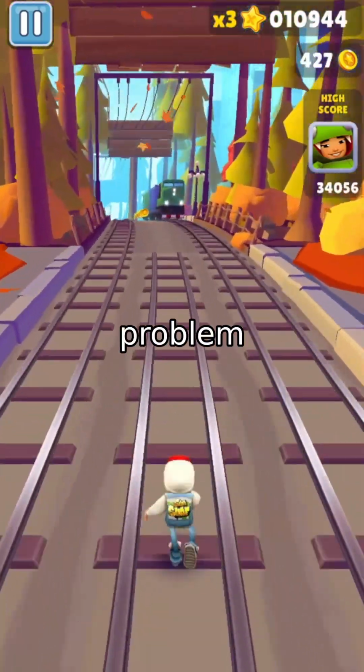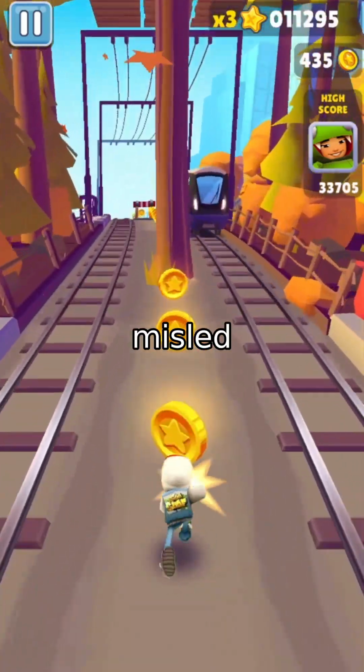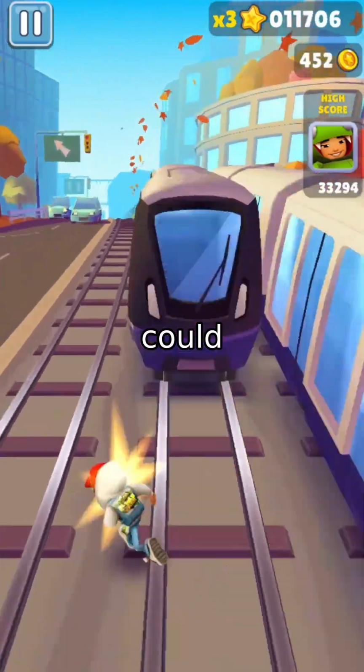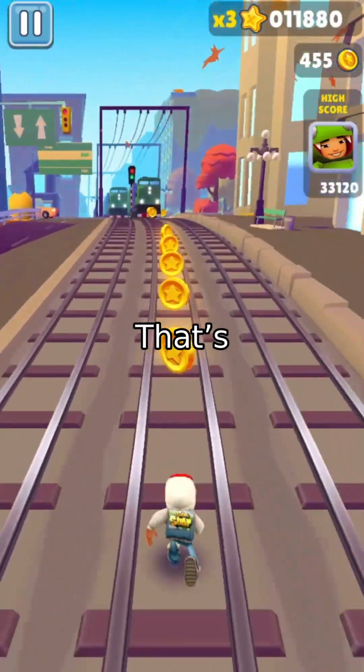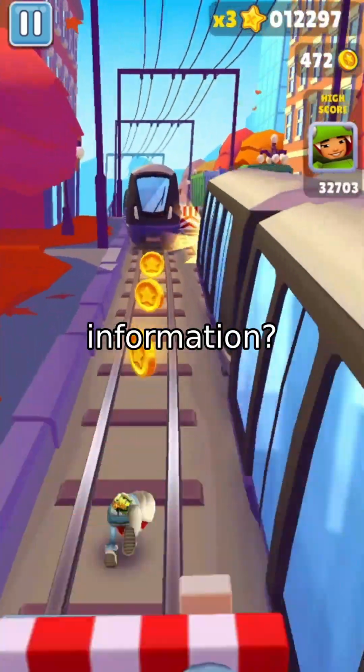This is the high variance problem. When your estimates are too noisy, they can mislead you. And if your system gets misled by a lucky but wrong guess, say a treatment looks great because of random noise, it could end up choosing a worse policy. That's a real danger. So what if we could trim the noise, without throwing out all the useful information?